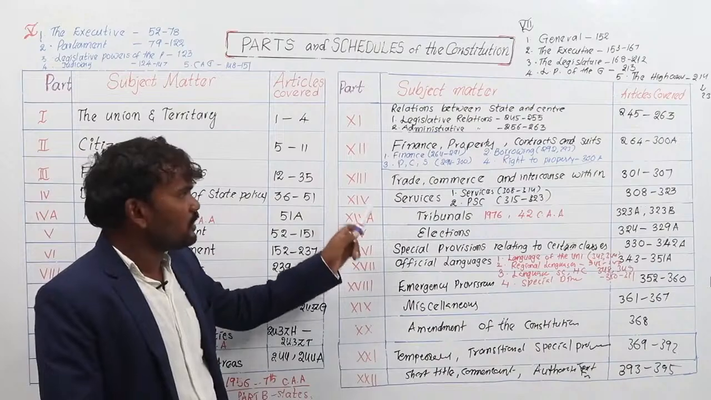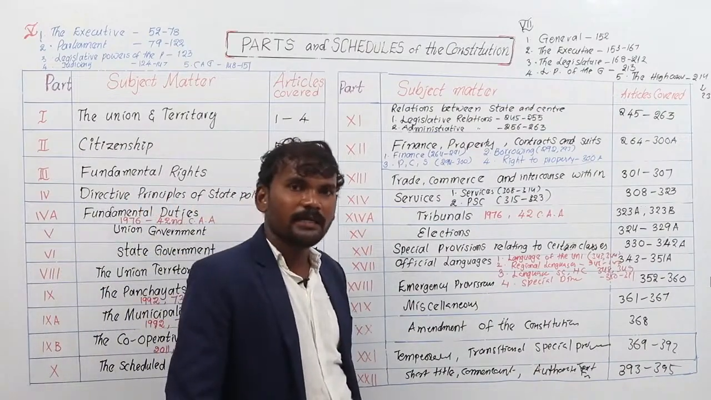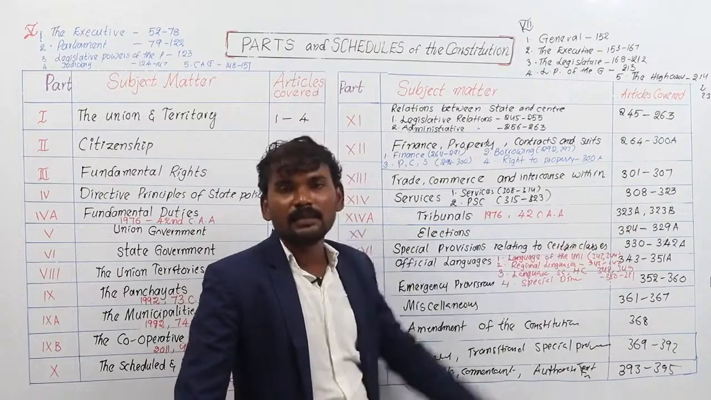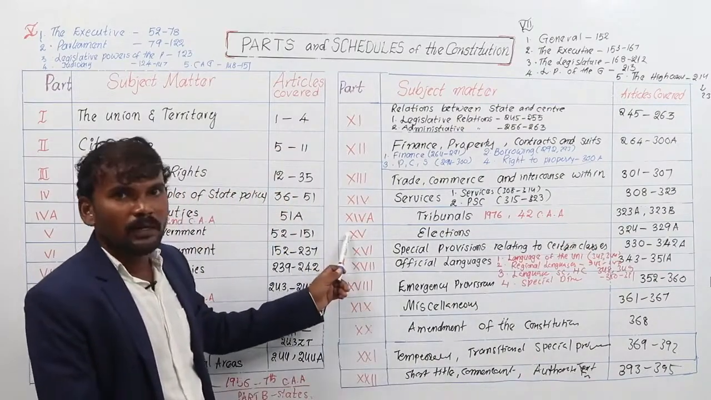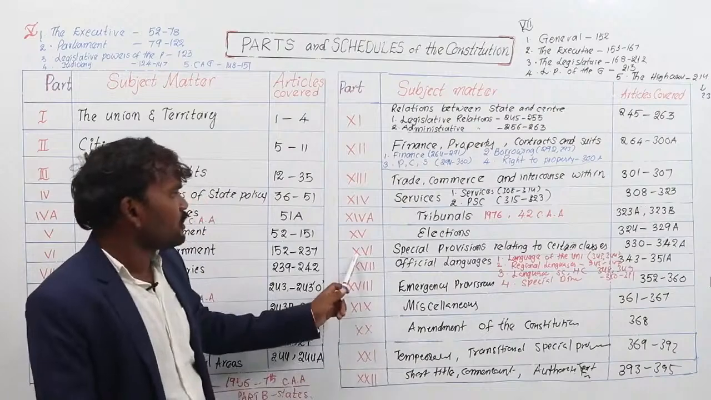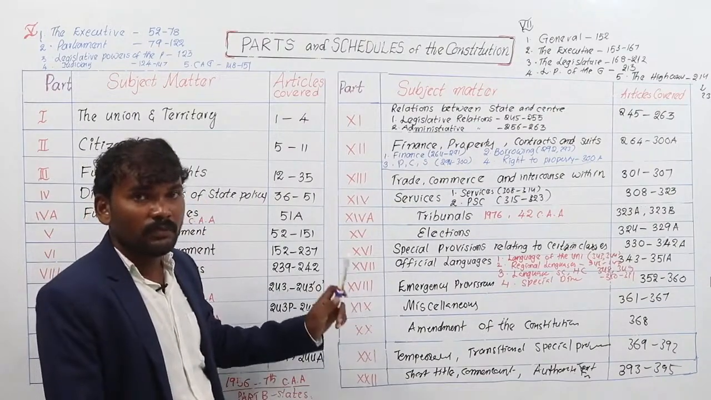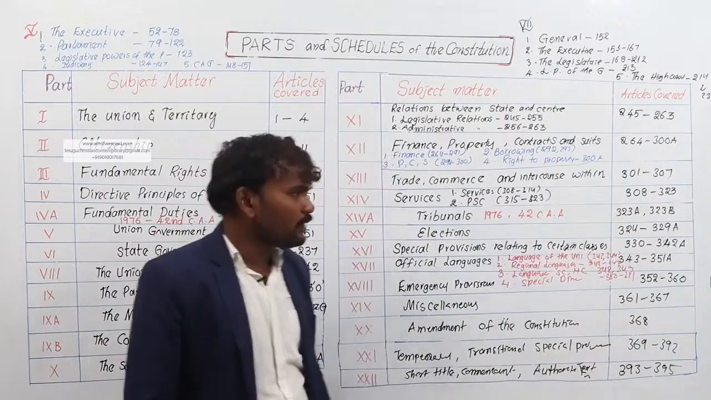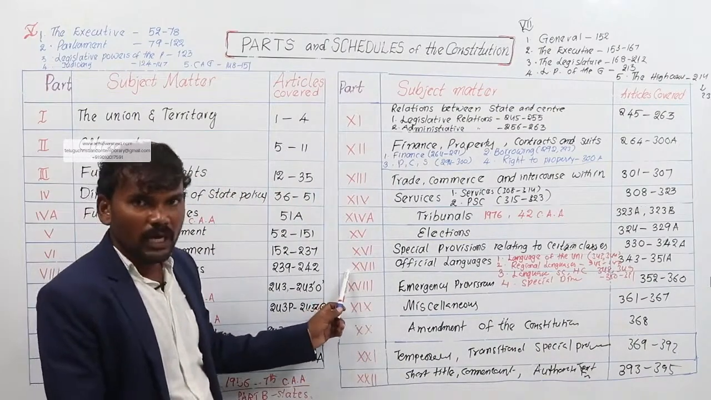14A deals with tribunals. It was added to the Indian Constitution in 1976 by the 42nd Constitutional Amendment Act. Articles cover 323A and 323B. And 15th part deals with elections and election commission. Articles cover 324 to 329A. And 16th part deals with the special provisions provided to certain classes of SCs, STs and Anglo-Indians. Article 330 to 342A.